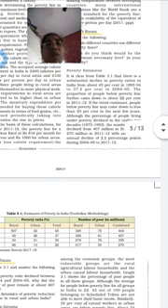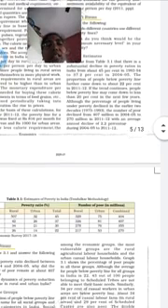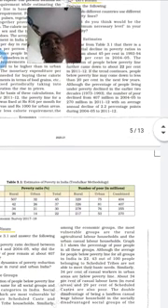In 1993 to 1994, it was 37.2 percent, and in 2004 and 2005, people below the poverty line came down, about 22 percent in 2011 and 2012.